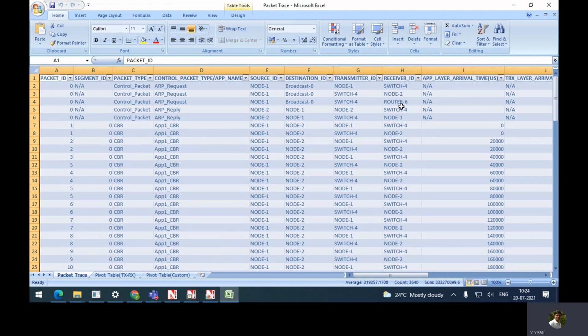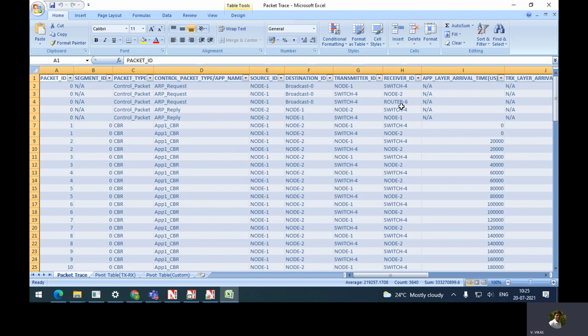So node 1. Who is receiving the packet? Switch 4. This is the one which is receiving the packet. So that is the first packet which you might have observed in animation. Then the second one: same packet ID will be forwarded, right? Packet ID will not change. Same control packet, ARP packet.